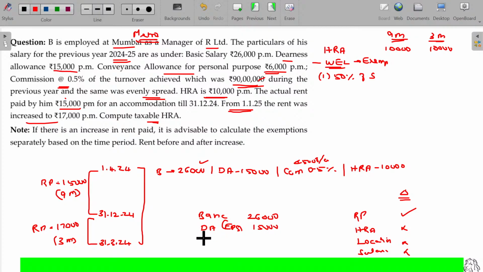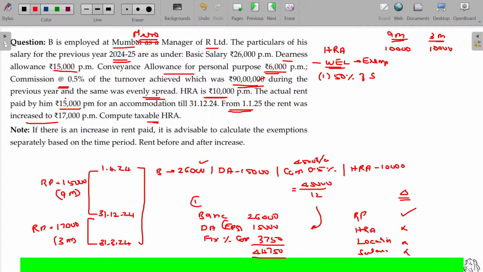And fixed percentage commission, 45,000 per annum, but I consider calculating on a per month basis, right? So what is the per month commission here? 3,750. What is the total salary here now? 44,750 is the salary.